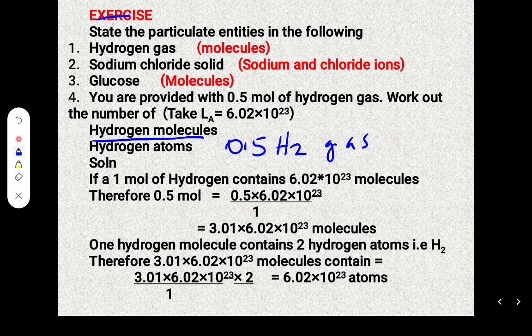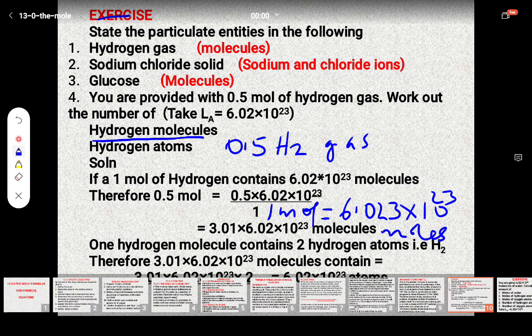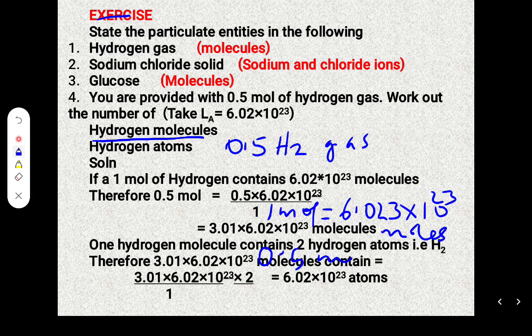So we are saying 1 mole is equal to 6.023 times 10 to the power 23 molecules. So what would you say about 0.5 moles? All you have to do is take 0.5 moles, divide by 1 mole, and then multiply by this number. It is going to give you the number of molecules in 0.5 moles.